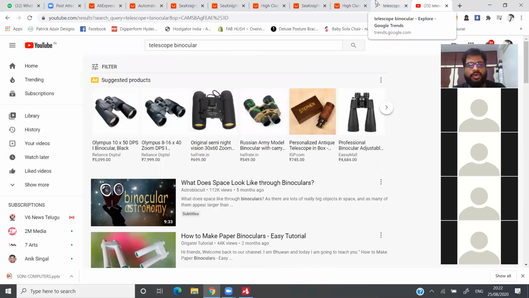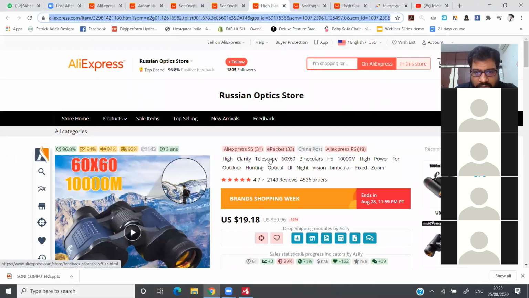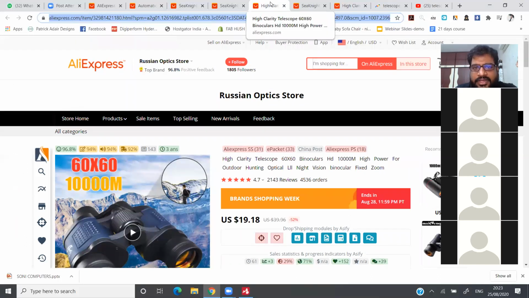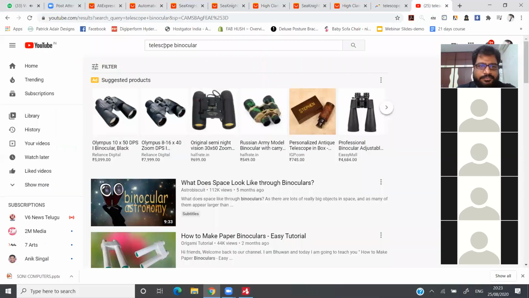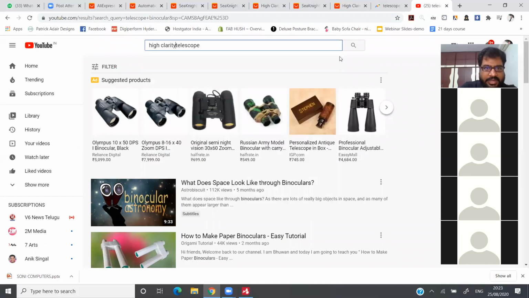Okay, if you want to go more into these details, let's take the direct product name, a high clarity telescope 60 into 60. Let me type that here. High clarity telescope, okay, let me remove this. 60 into 60.